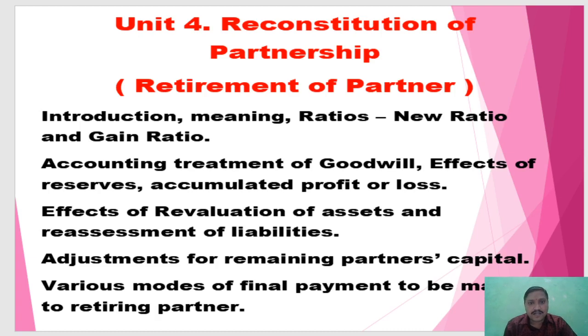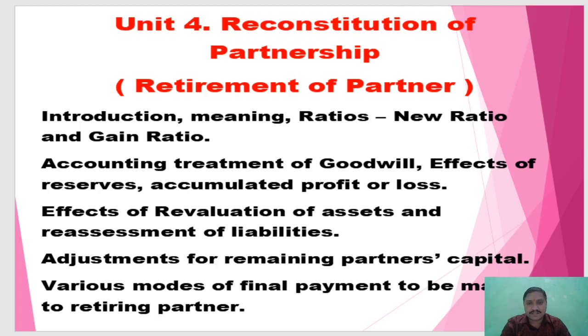So gain ratio calculation, accounting treatment of goodwill, effects of reserves, accumulated profits or losses, meaning the last balance sheet profit or loss, effects of revaluation of assets and reassessment of liabilities, change in the value of assets and liabilities, adjustments for remaining partners' capital, meaning new capital if framed by the remaining partners, and various modes of final payment to the retiring partner.